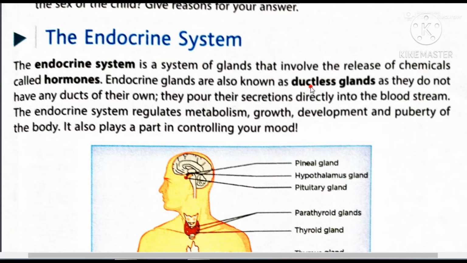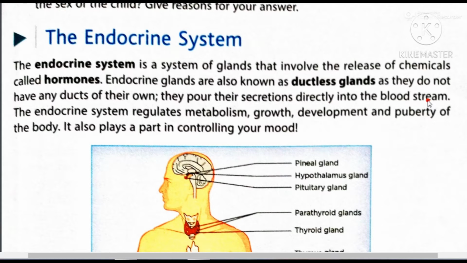That means they give their secretions directly into blood, and because they do not have any ducts of their own, they are known as ductless glands.